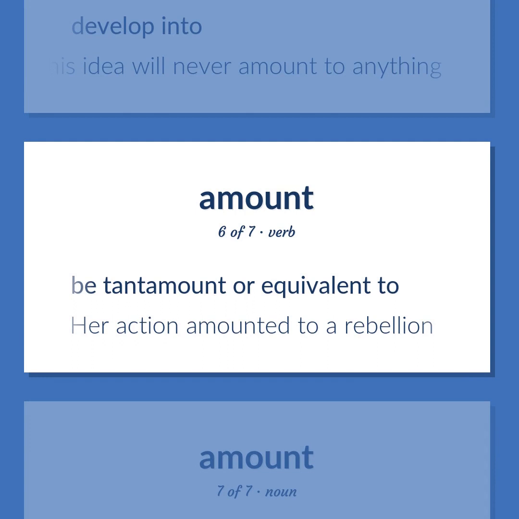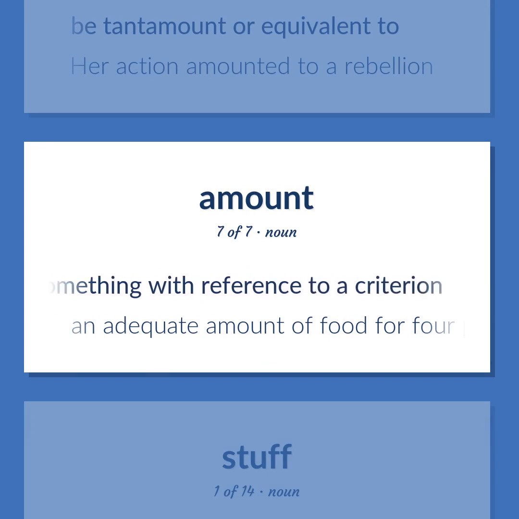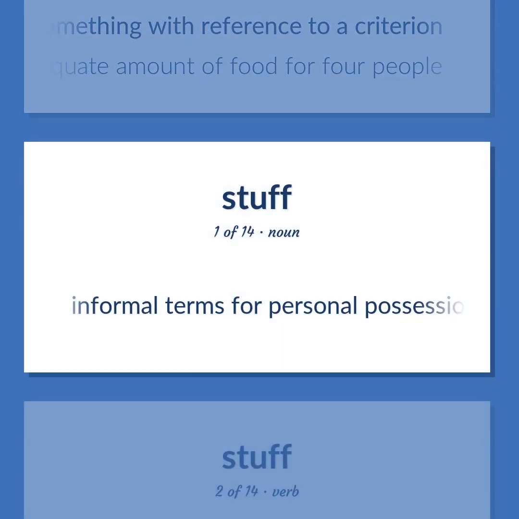Be tantamount or equivalent to. Her action amounted to a rebellion. The relative magnitude of something with reference to a criterion. An adequate amount of food for 4 people. Informal terms for personal possessions.